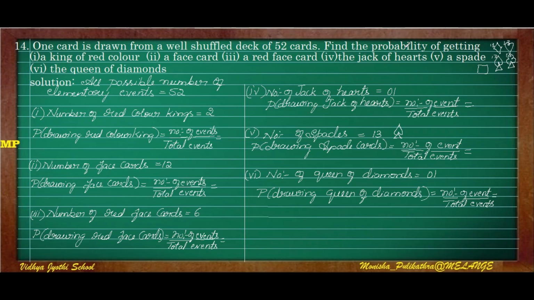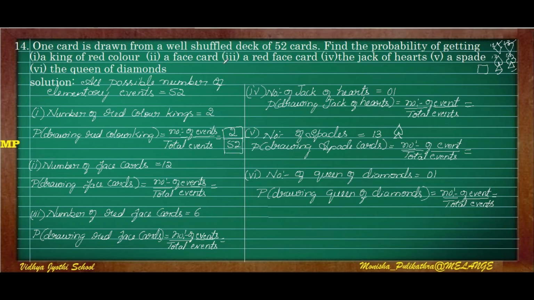So here the first question is, find the probability of getting a king of red color. Here diamond and heart will be red color, and spade and club will be black color. So how many kings will be there? The king, 1 in diamond and 1 in heart. So the kings of red color are 2. Probability of drawing a king of red color is equal to number of events, which is 2 kings, divided by total number of events, 52. So for the first question, it is 2 by 52.